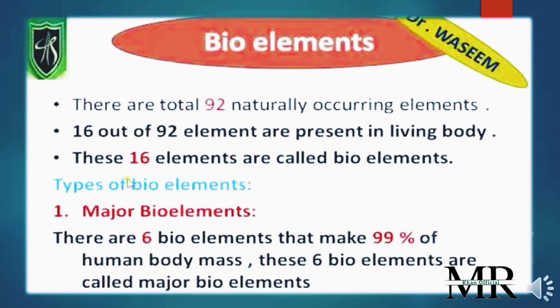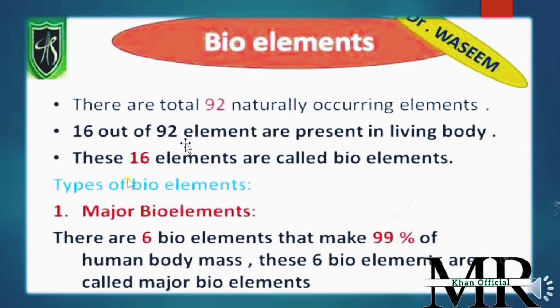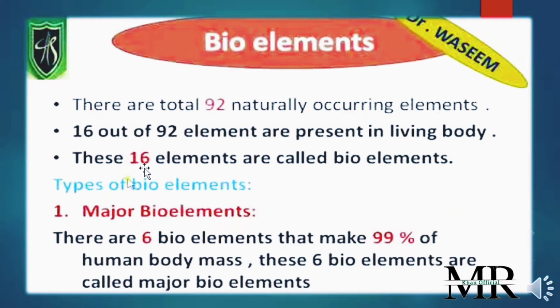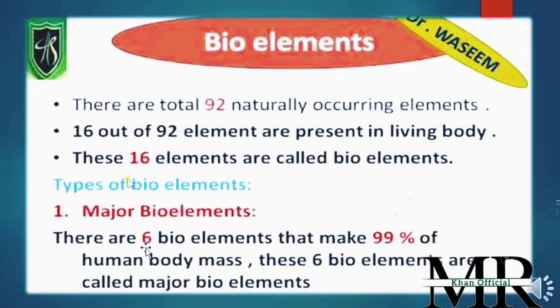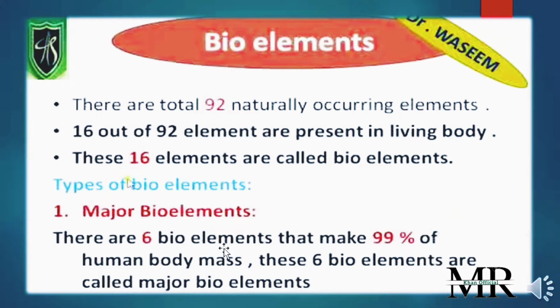Naturally there are a total of 92 elements. Out of these 92, 16 elements take part in the composition of living organisms, either plant or animal. So these 16 elements are known as bioelements. Out of these 16, 6 elements participate in 99% of the composition of the body of living organisms.